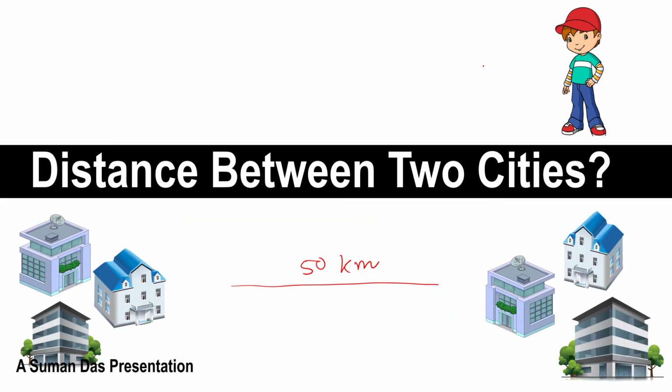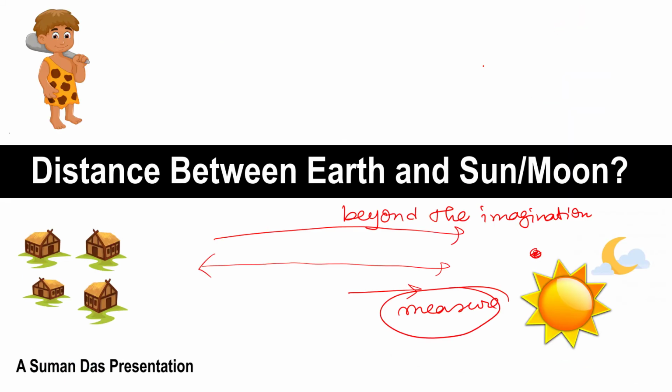When I was asking the boy, 4,000 years ago, the distance between the earth and the sun was at infinite distance for the boy, because the point where the sun is located from the earth at that moment was beyond the imagination of the boy.